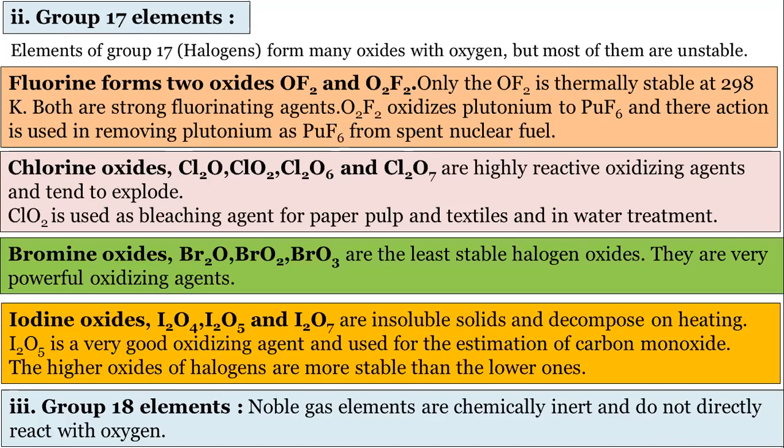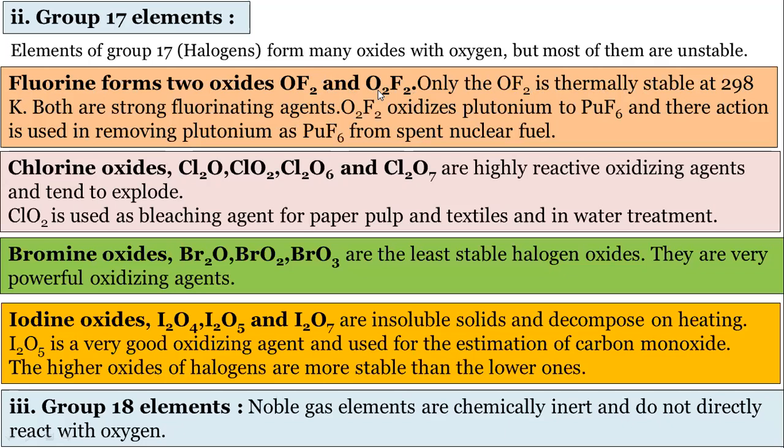Group 17 elements are fluorine, chlorine, bromine, iodine. They react with oxygen to form oxides, but many oxides are unstable. The fluorine oxides, OF2, were already discussed in the previous part. There are 2 oxides of fluorine, OF2 and O2F2. Only OF2 is thermally stable. So OF2 is the only oxide of fluorine in which oxygen has a +2 oxidation state, remember.